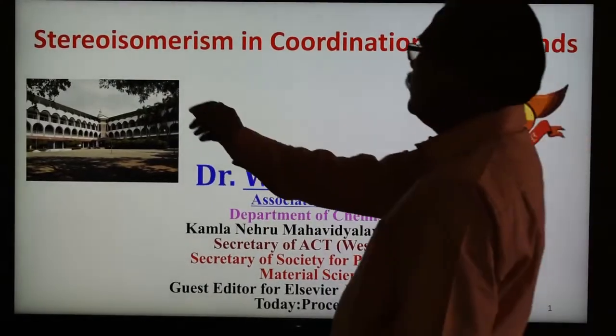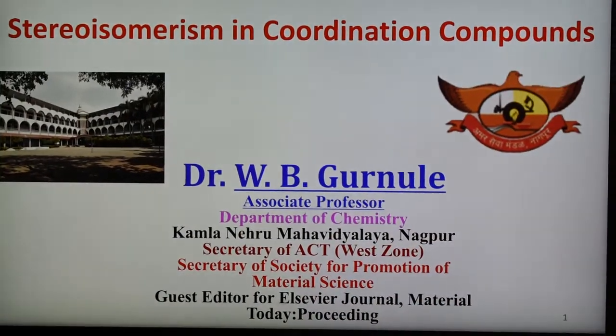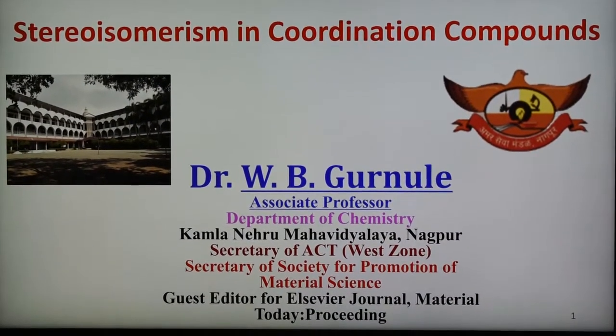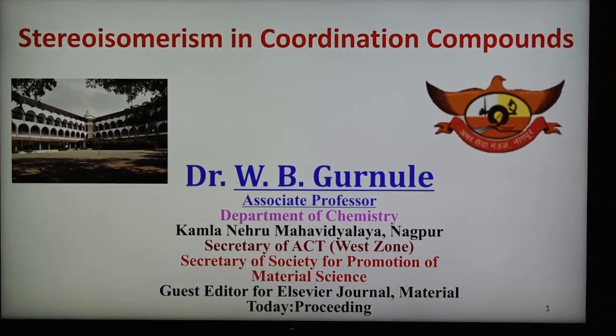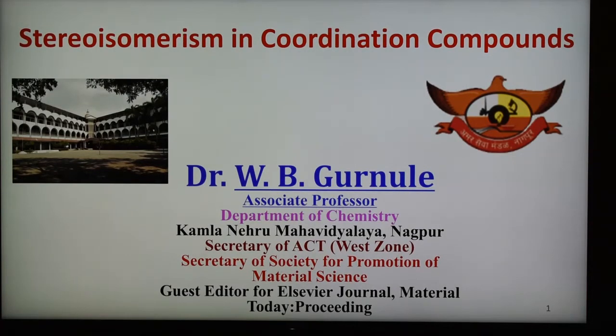Today's topic is stereoisomerism in coordination compounds, and there are two types of stereoisomerism: one is geometrical and second is optical isomerism. We have seen what an isomer is. Isomers have the same molecular formula and different structures, and mainly there are two types: number one is structural isomer and second is stereoisomer. Already we have discussed the structural isomers, and now we are going to discuss the stereoisomers.